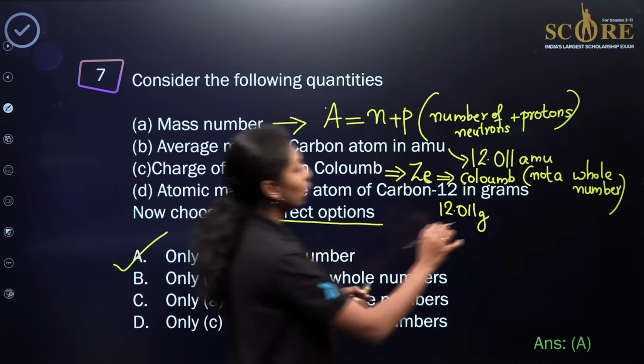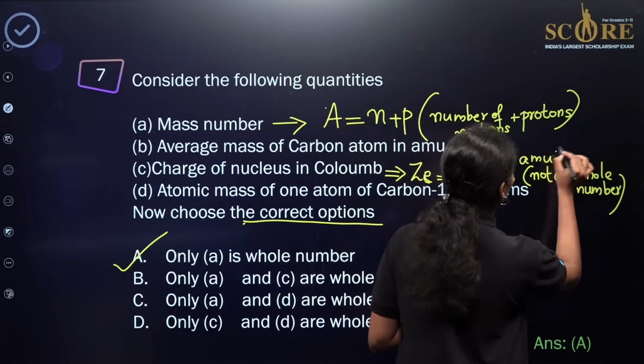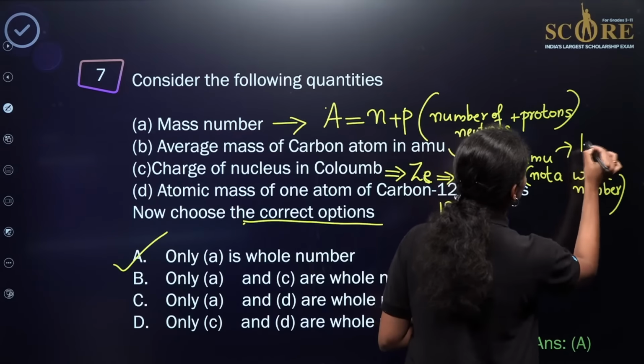Small correction here. If you want to convert the AMU into gram, you need to multiply with 1.605 into 10 to the power minus 24 gram.